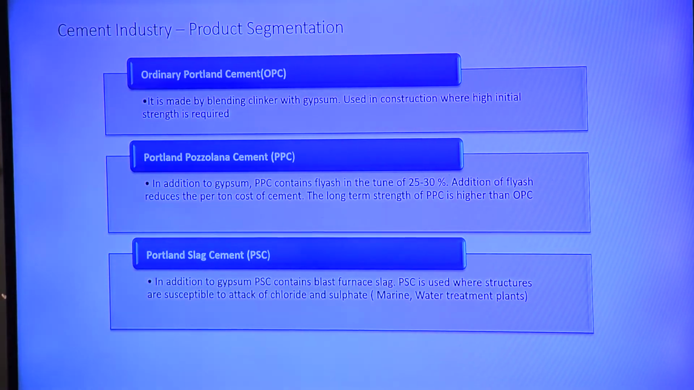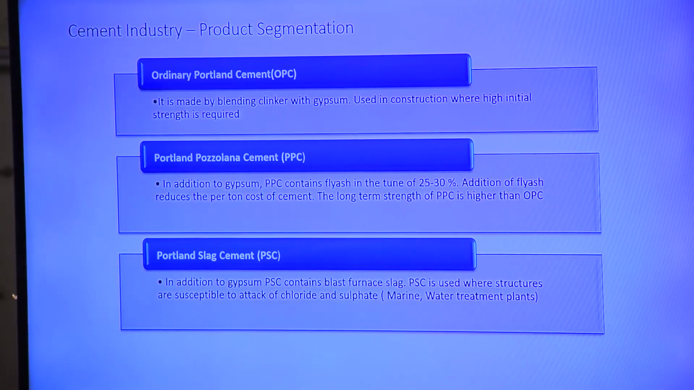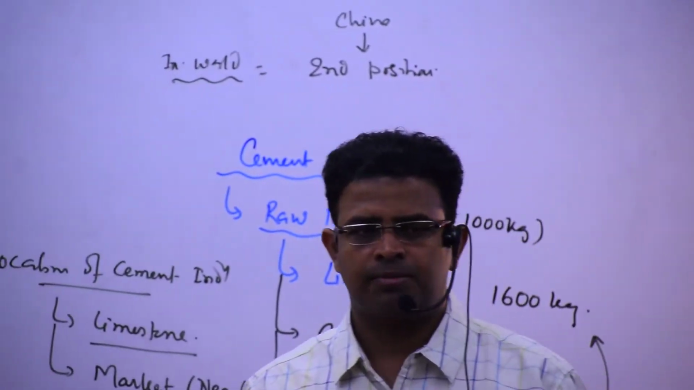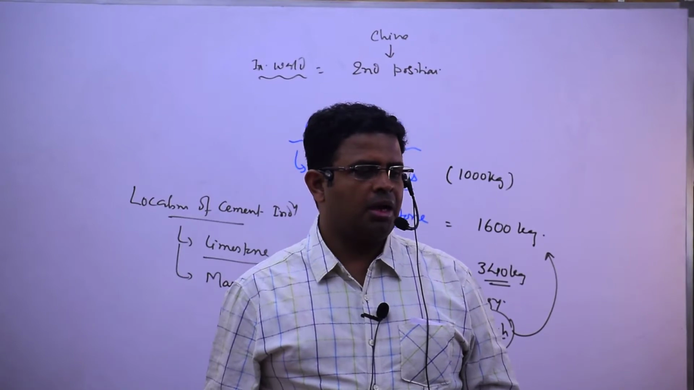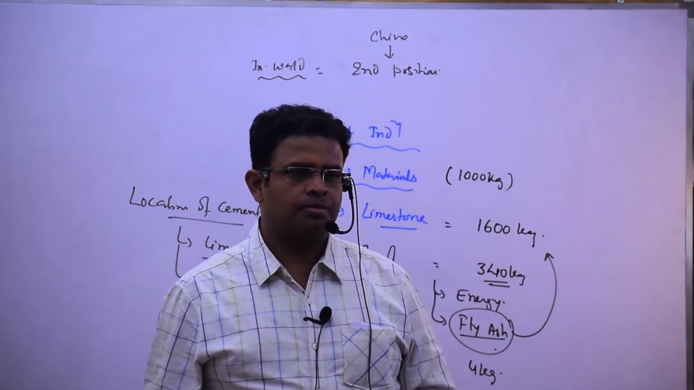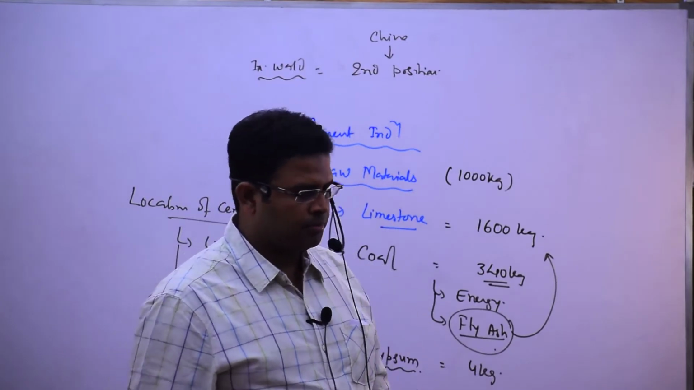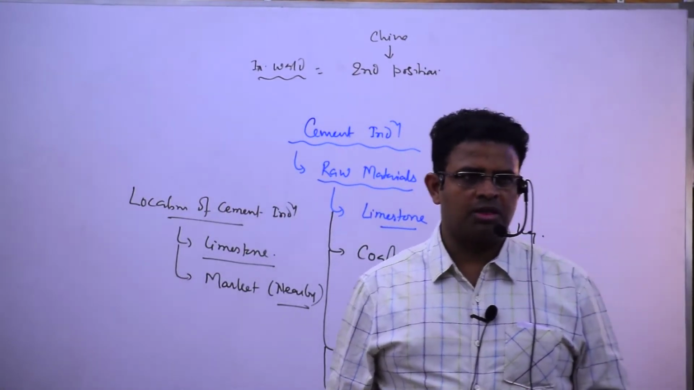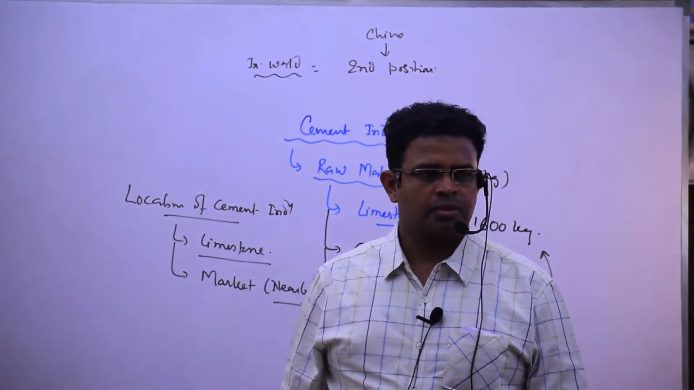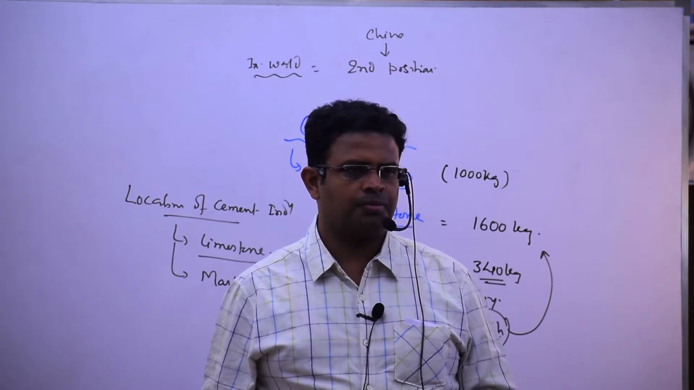So write down, there are three types of cement. Ordinary Portland cement means cement with gypsum only. Other factors are also there, but not many. Clear?